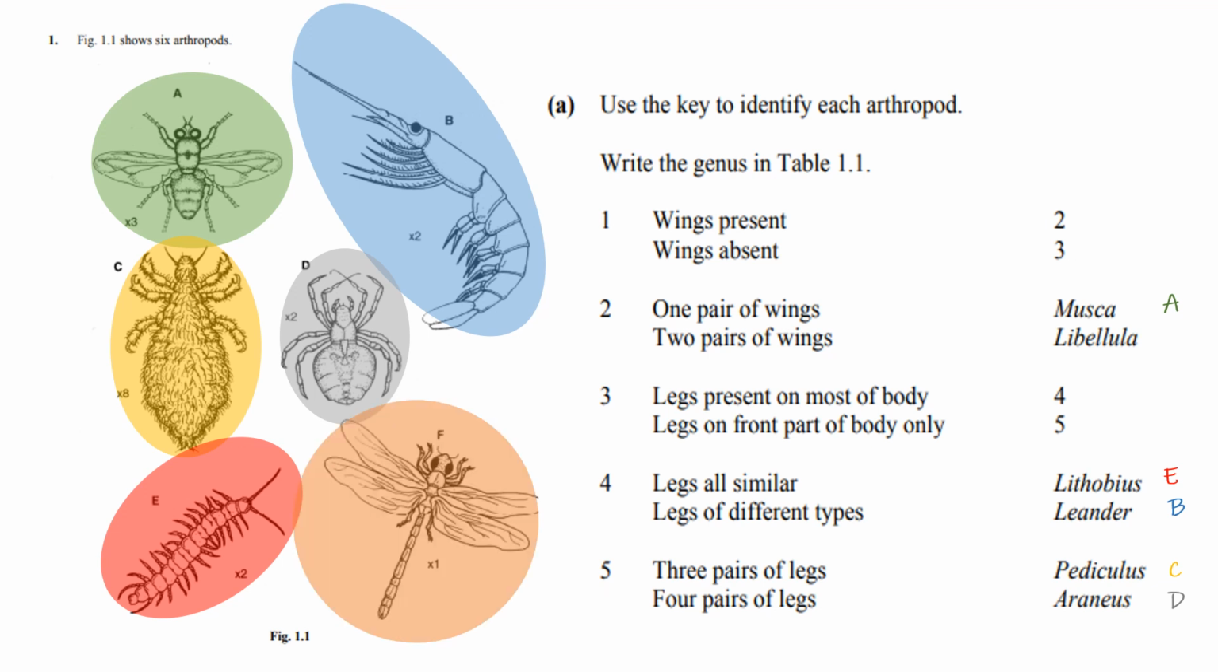And then finally, the last organism, F, step 1, are there wings present or absent? Wings are present, so we move on to step 2. 1 pair of wings or 2 pair of wings? This organism has 2 pair of wings, so it is a Libellula.